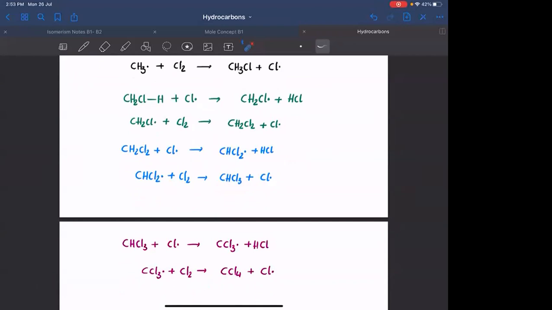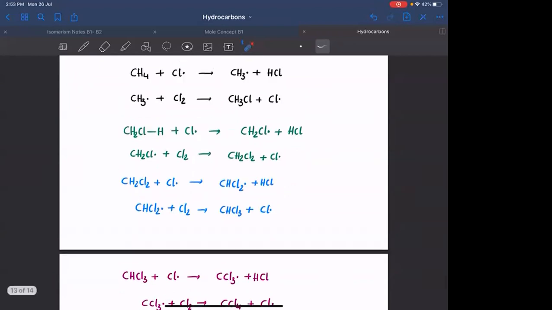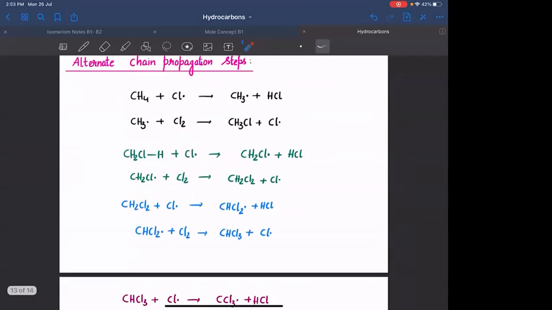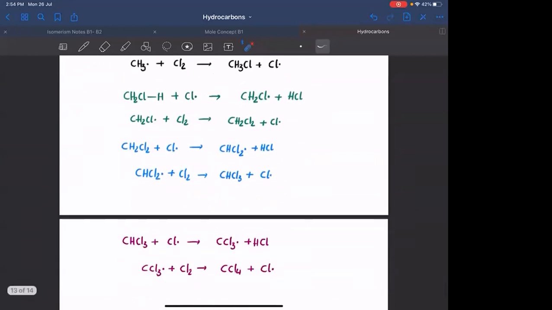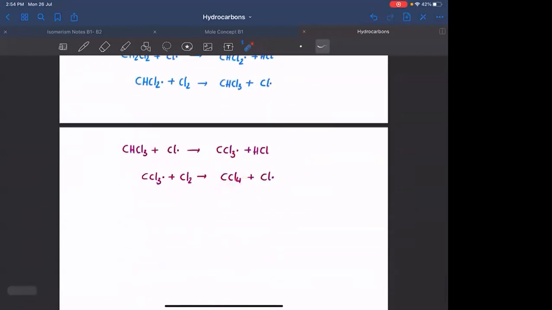What we can predict is if I'm having more amount of CH4 and very little Cl2, then I can say the major product will be CH3Cl. Only one hydrogen will be replaced. If I'm taking excess of Cl2 and a very limited amount of CH4, then all of the hydrogens will be replaced by Cl to form CCl4 as the major product.